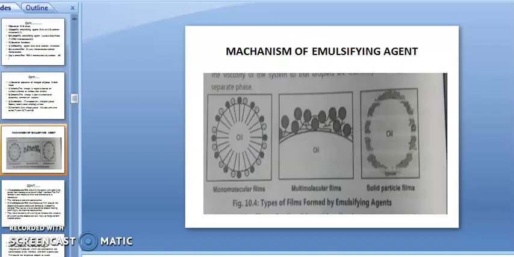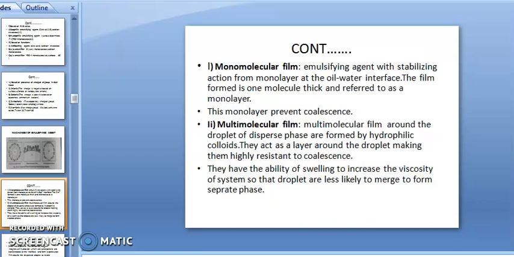This is the mechanism of emulsifying agents. On this diagram, you can see they have a mechanism of making a film, the monomolecular film. They are producing it between the oil and water phases. Where there is a multimolecular film, they are producing a multimolecular film between the two phases, oil and water. Where there is a solid particle film, using solid particles for stabilization of the emulsion, they are producing such a particle film over the oil and water phase. These are the mechanisms of emulsifying agents that we discuss later.